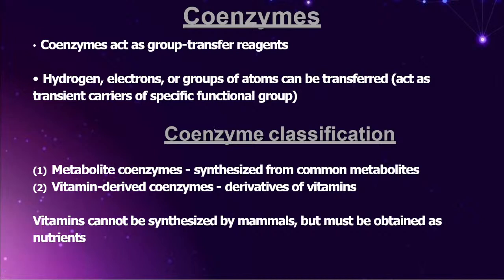So friends, now remember the point which we have to remember for exam. What are coenzymes? In one line, how can I define the word coenzyme? They are group transfer reagents. They can transfer hydrogen, electrons, and different types of atoms depending on the condition. Where can you expect the questions from? The examples. Everyone remember, here you need not use the brain, friends. A lot of information is to be remembered.